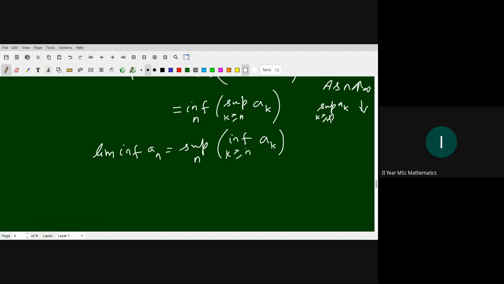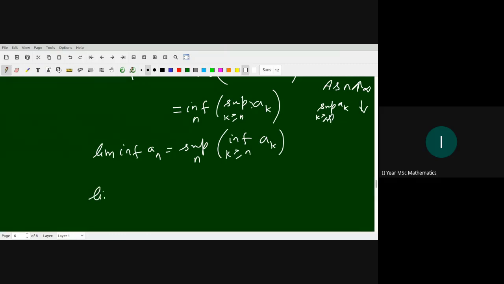So once I fix n for the infimum and vary n for the supremum, this infimum is always less than or equal to all the supremum values.